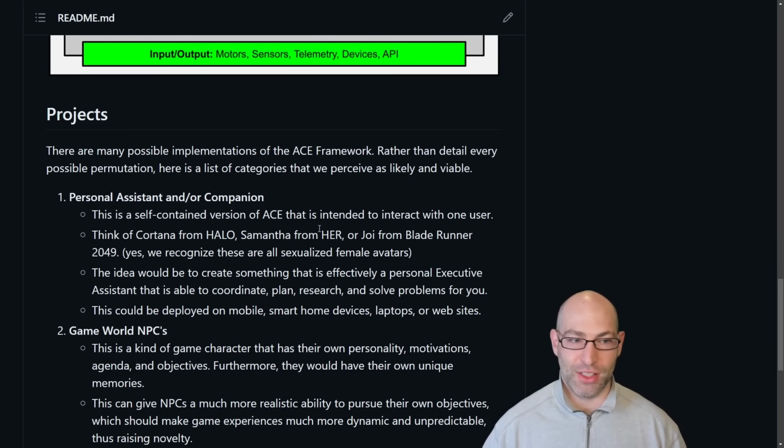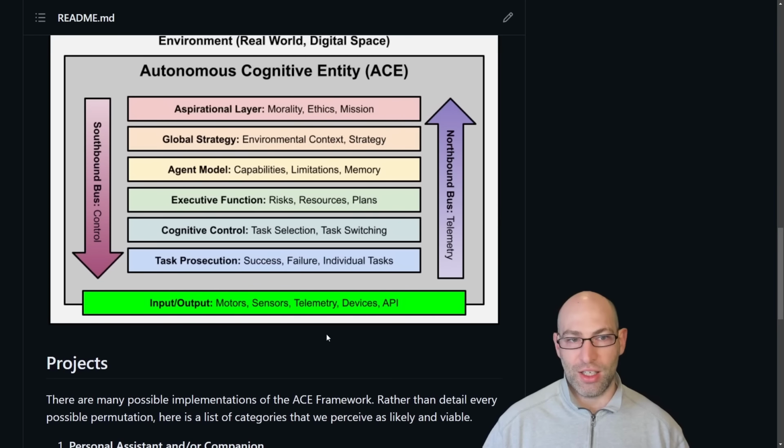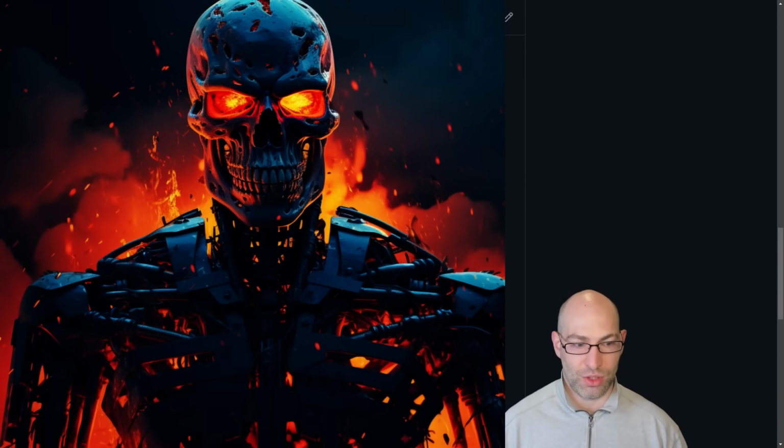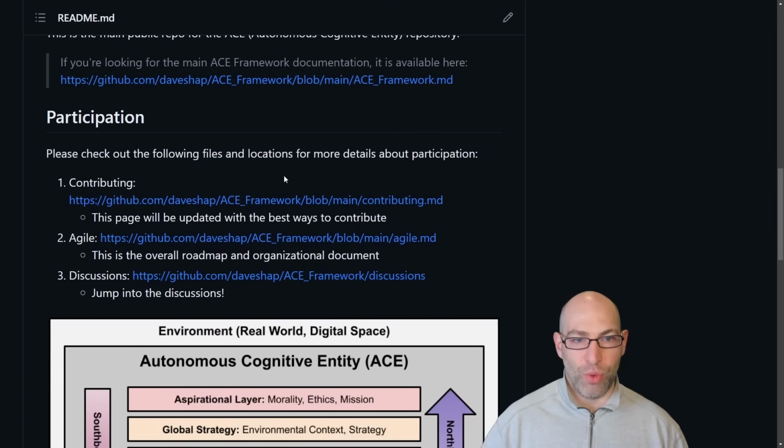Anyways, point being, the idea here is to create machines that can think on their own, that can set their own goals and objectives, but to do so in a structured way that basically means that it won't hurt you or become toxic or dangerous or destructive.